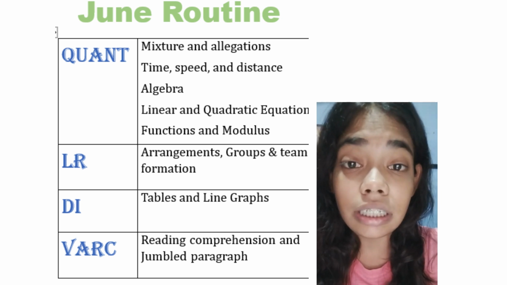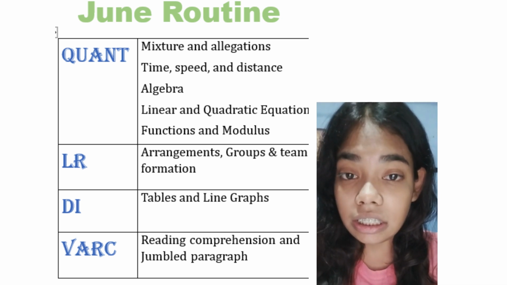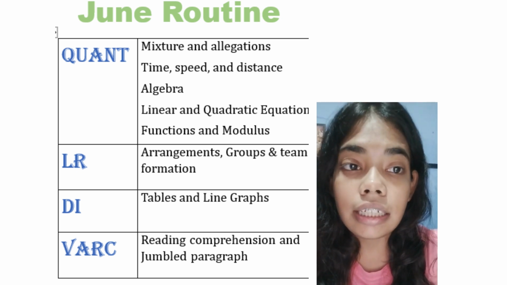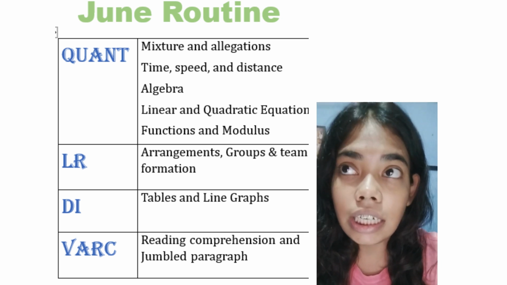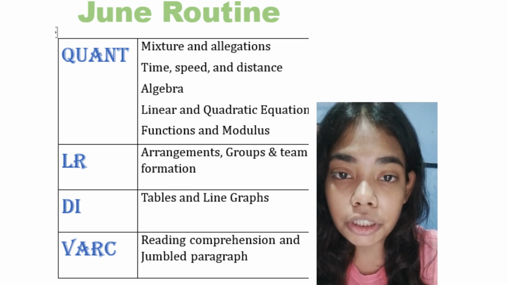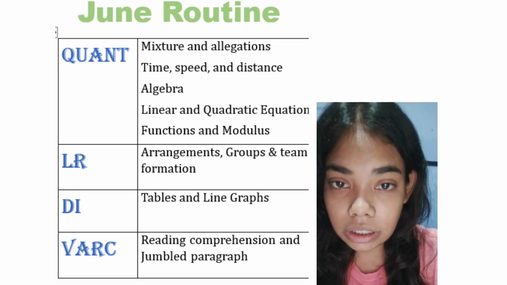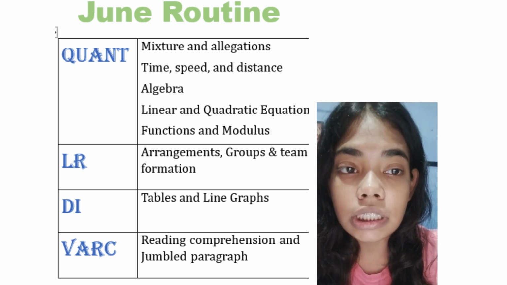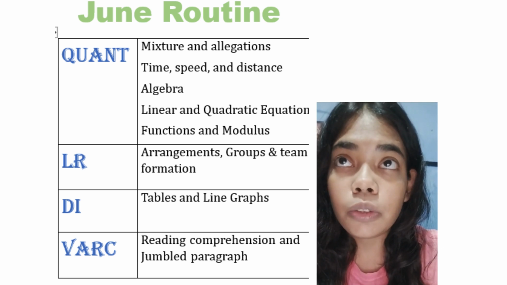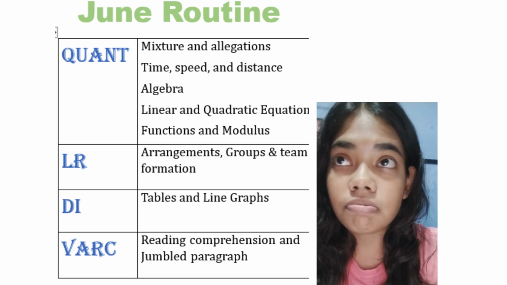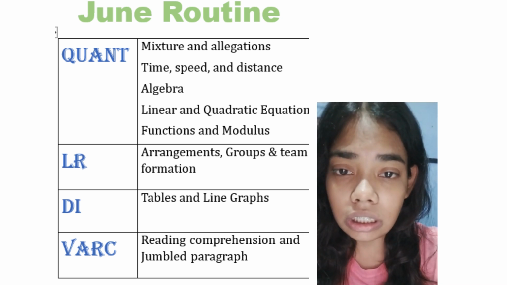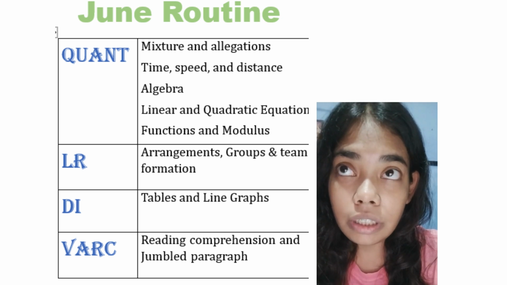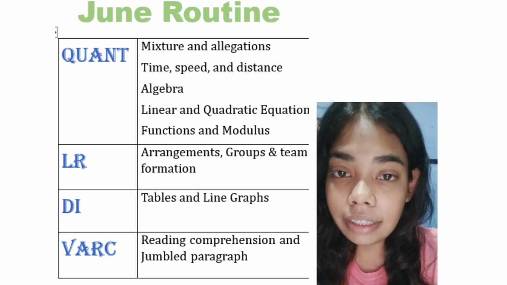It's less than 180 days. Of course it's less than 180 days, so we will try to complete algebra, and then we will move forwards towards LR. In LR we will do arrangements, groups and team formation. We have completed quantitative reasoning, but we will revise that, okay? And after that we will move towards DI. In DI I will continue with line graph again, because I have not cleared line graphs because it's not understandable for me. So I will do line graph again and tables.